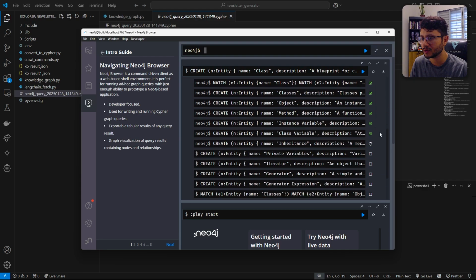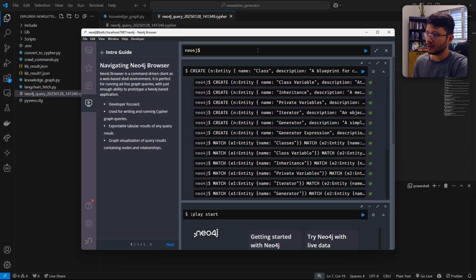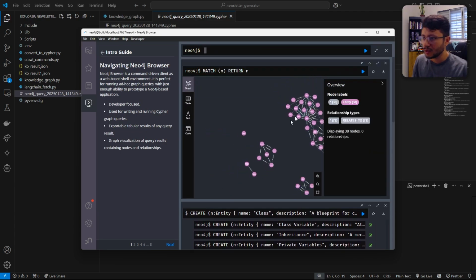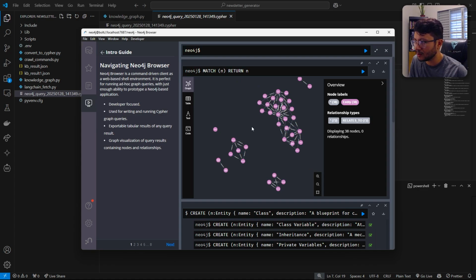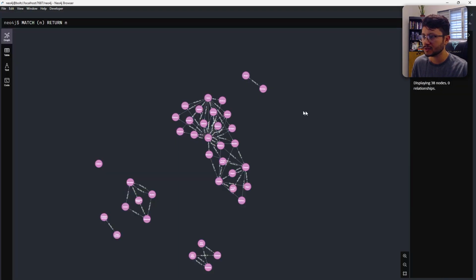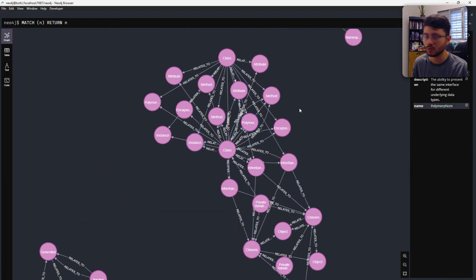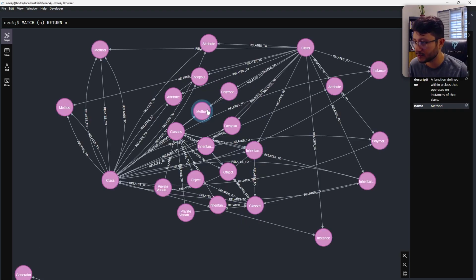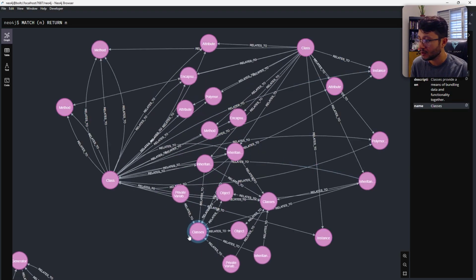Now everything is sent. Now all you have to do is type in something that I always forget: match n, return n. It's just that. And you can visualize all the entities and the nodes. Let's just make this bigger. And really, this isn't a Neo4j tutorial, so I won't go really in depth on how to set this up, but it's an interesting way for you guys to get an idea of what can be done when scraping with an LLM.